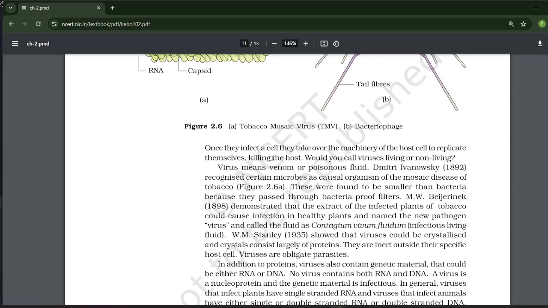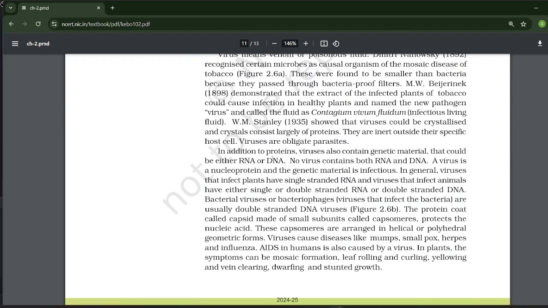M.W. Beijerinck in 1898 demonstrated that the extract of infected tobacco plants could cause infection in healthy plants, and named the new pathogen virus, calling the fluid contagium vivum fluidum, infectious living fluid. W.M. Stanley in 1935 showed that viruses could be crystallized and the crystals consist largely of proteins. They are inert outside their specific host cell. Viruses are obligate parasites.